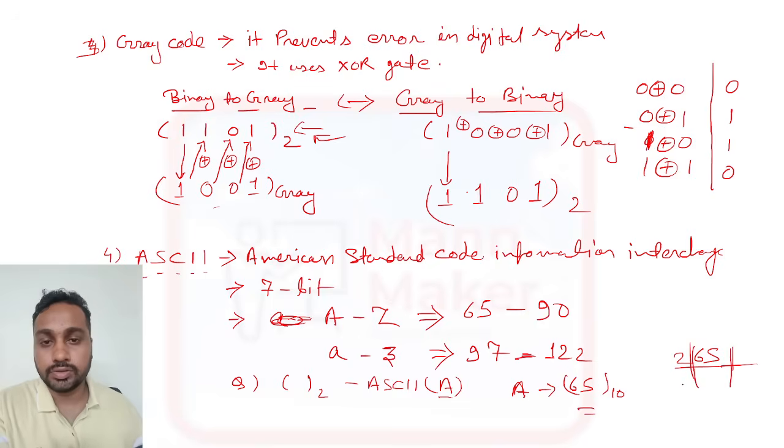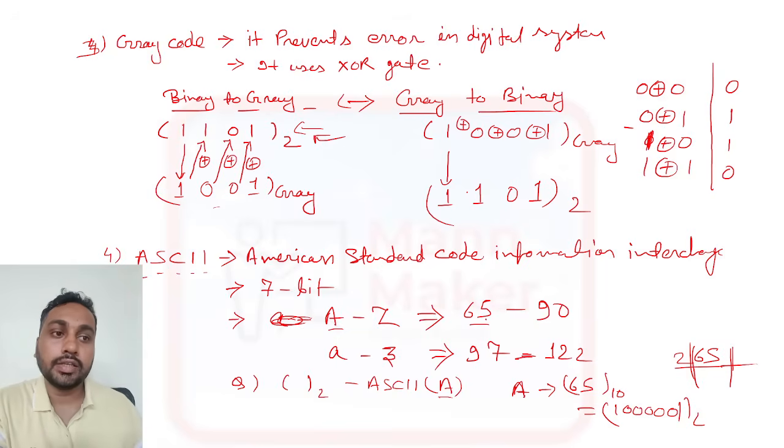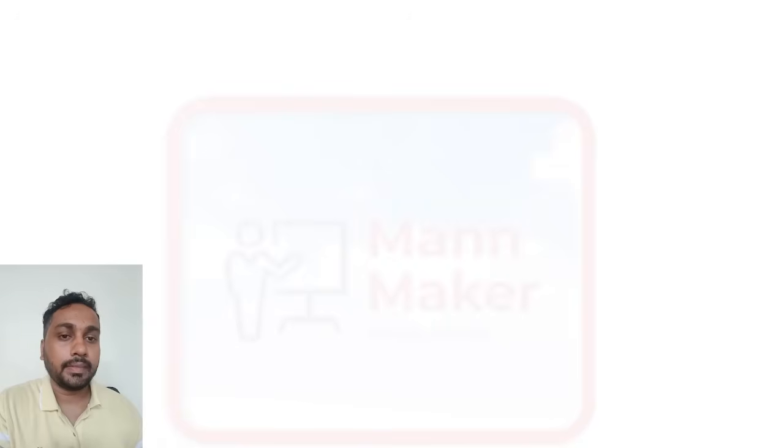If you convert this, I think you will get 1 0 0 0 0 0 1. This is the representation in binary form. Nothing more you need to do. We know A is 65 in decimal form, and we know how to convert decimal to binary, so take 65 and convert it to binary form. Suppose they ask for the binary representation of B. B is 66 in decimal, and you know how to convert 66 to binary. Like this you need to do.